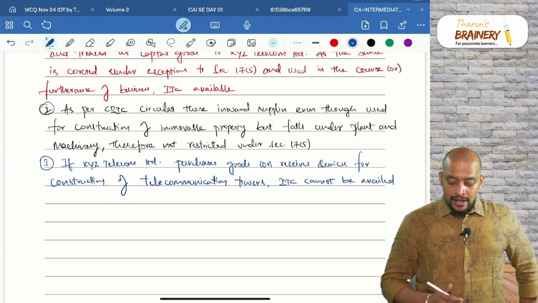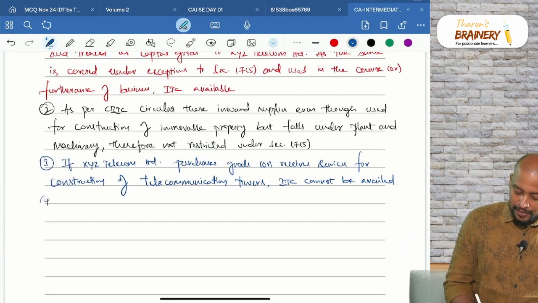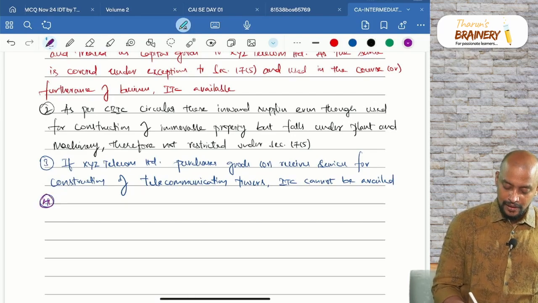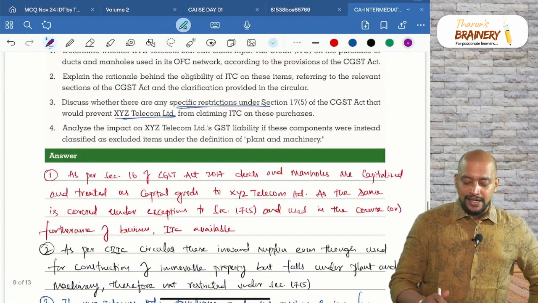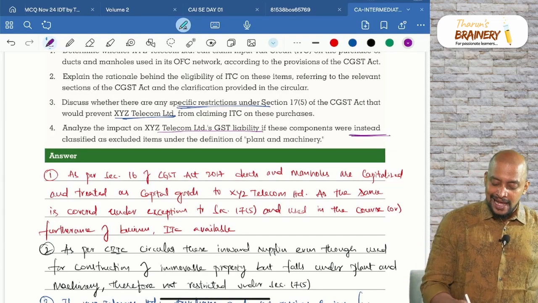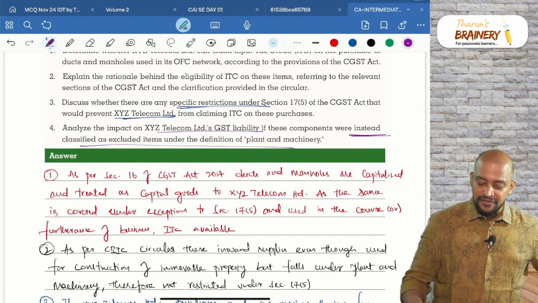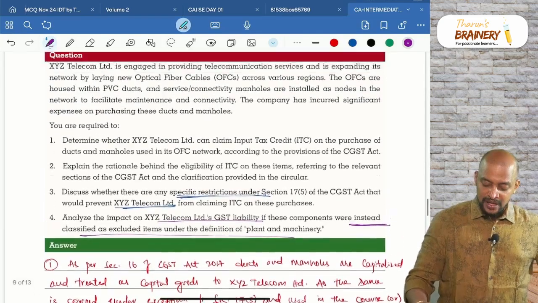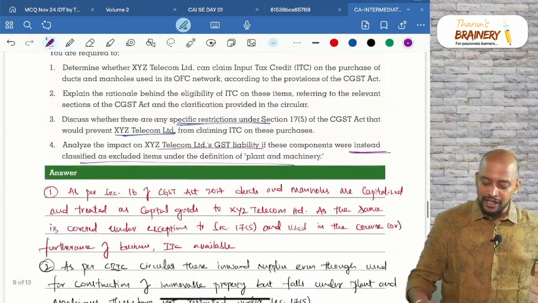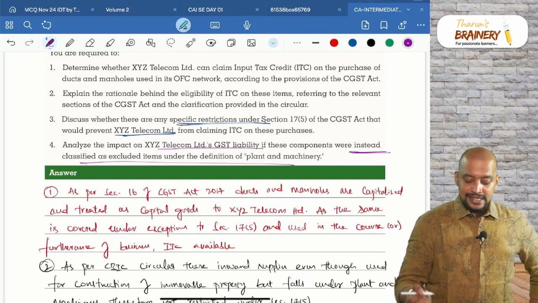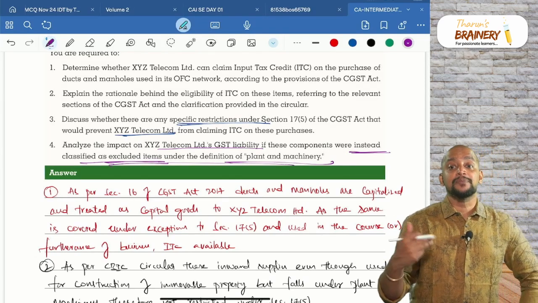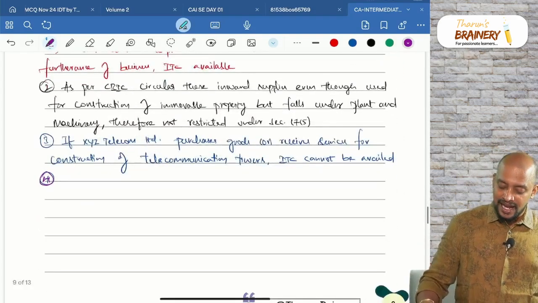Okay. Next, number 4, that is, analyze the impact on XYZ Telecom Limited's GST liability if these components were instead classified as excluded items under the definition of plant and machinery. So then ITC cannot be availed, and if availed needs to be reversed, correct? Where instead classified as excluded items under the definition of plant and machinery, means if it comes under telecom towers, can they avail the ITC?